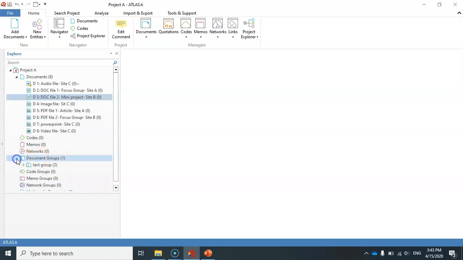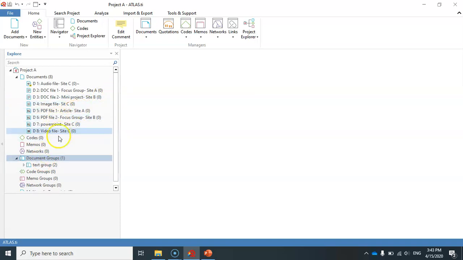If I click on this triangle, I can see the document group that I created just now, and this value 2 means that there are two members for this document group. So these are the two members, and this project is the only project that I have. This document group is the only document group that I have created so far.